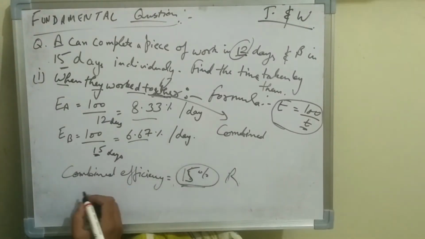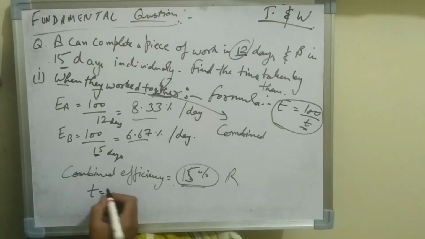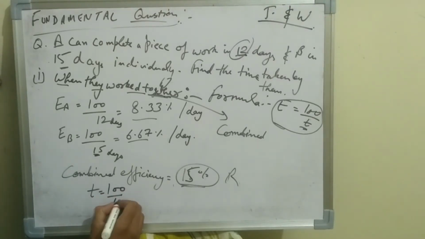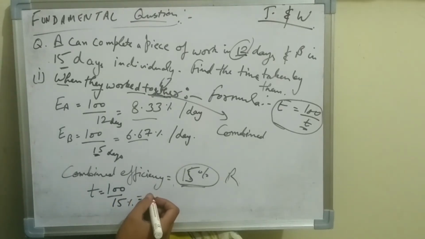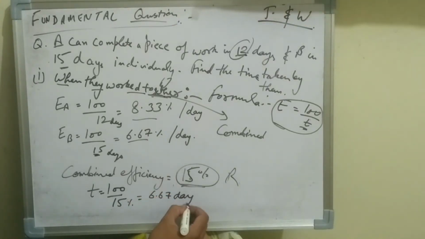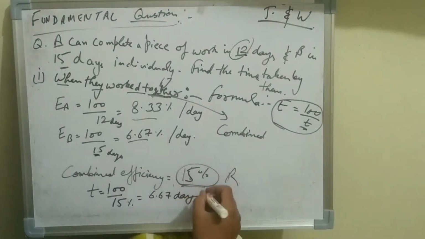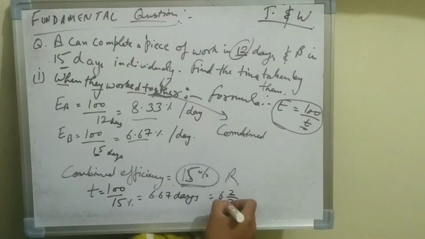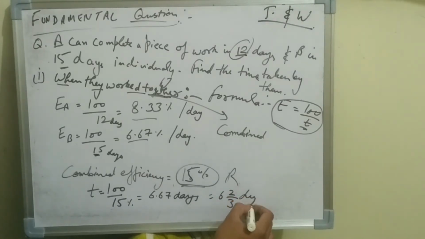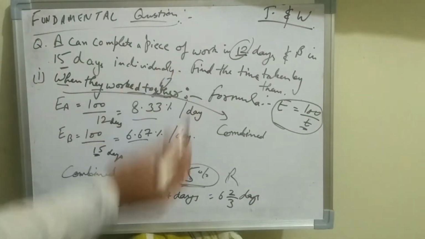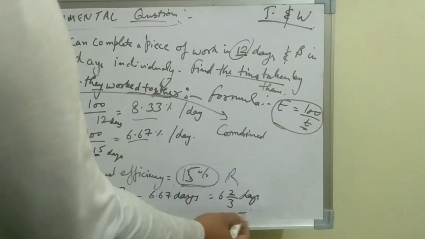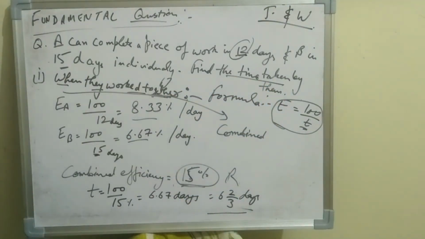Now we will find the time taken by A and B, as they asked, when they worked together. All right, find the time taken by them when they work together. So time taken by them will be 100 upon 15% per day. That will be nearly 6.67 days, which we can also write as 6 and 2 by 3 days. So this we have found, guys. Now you can take a screenshot of this if you want. I am getting aside.